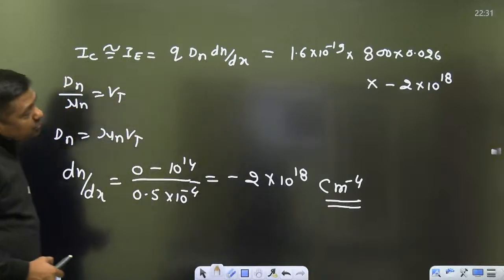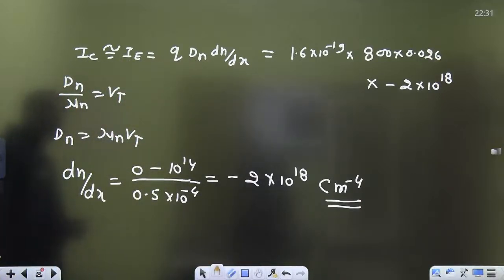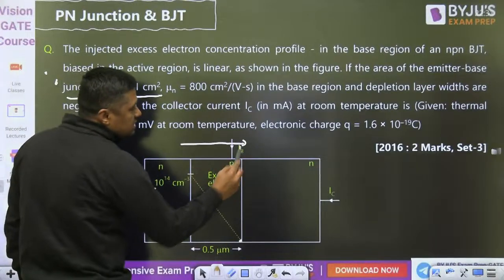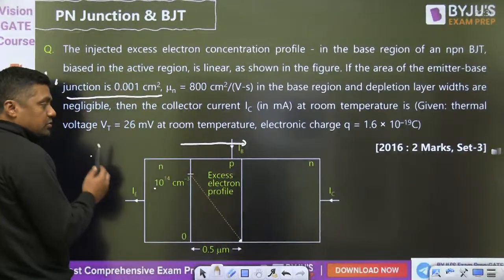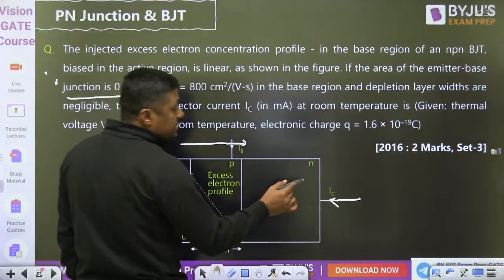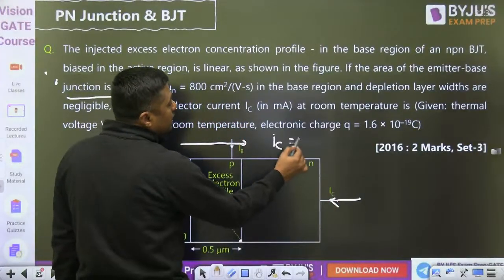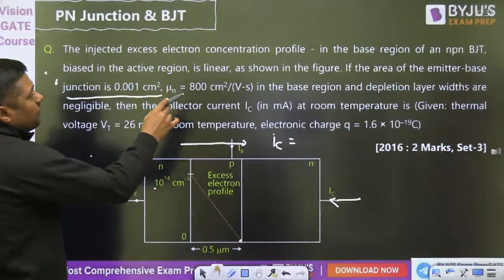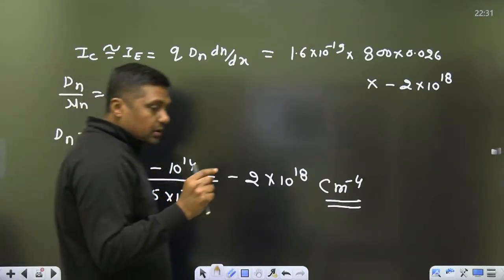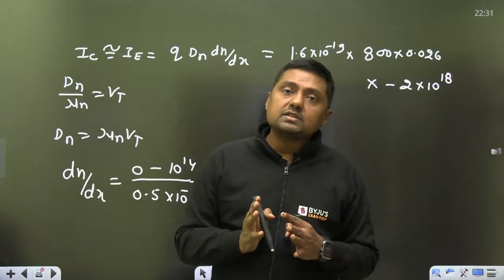But remember, that will give you the value of IC. So what is the direction of IC? Electrons will move from higher concentration to lower concentration, but the current will move in the opposite direction, and that's why this is the right direction of IC given. So IC will be positive. Here you will get a negative answer because of the formula, but remember, it will move in the direction opposite to that.